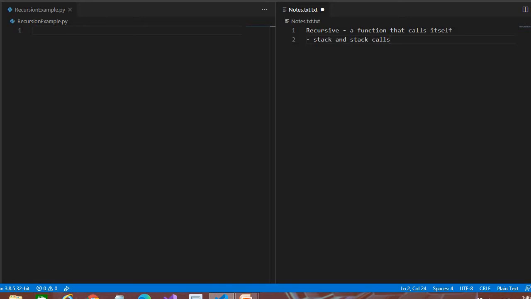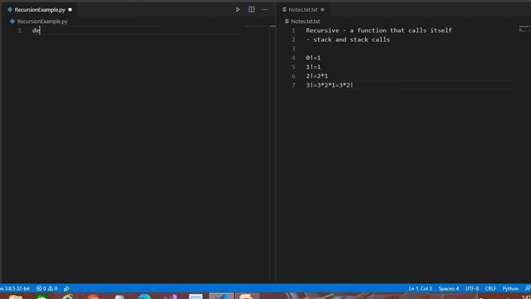Let's take an example of a mathematical calculation, the factorial. Remember, the factorial of 0 is 1. The factorial of 1 is 1, and then the factorial of 2 is 2 multiplied by 1. In the same way it proceeds: if you find 3 factorial, it's 3 into 2 into 1, which is equal to 3 into 2 factorial, right? So there is a certain pattern here. So how do we write this code using recursion?